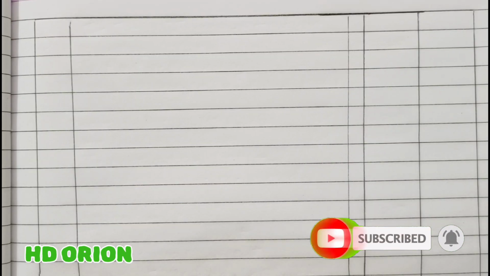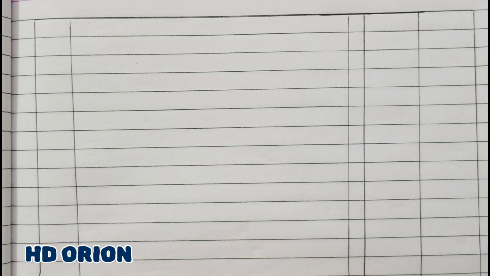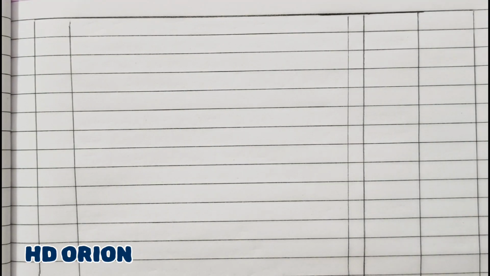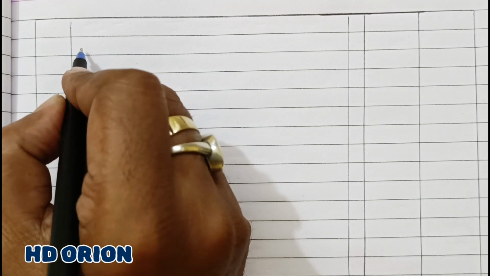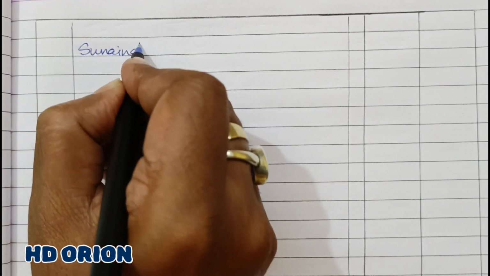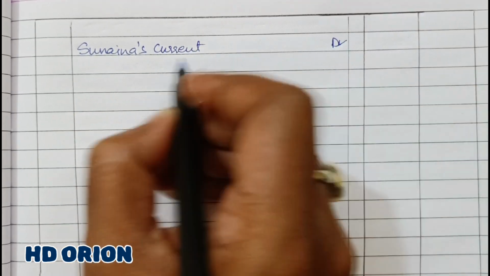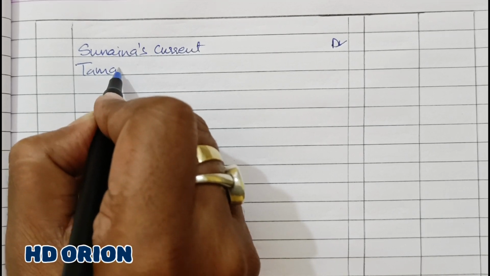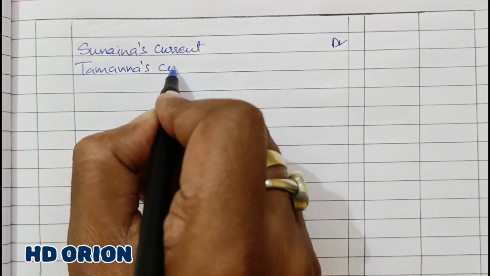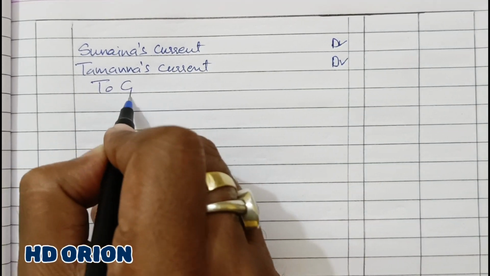Now in the balance sheet there is old existing goodwill on the asset side. Goodwill given in the balance sheet is a debit balance, so it will be credited and partners' current accounts will be debited. So Sunaina's current account debited and Tamanna's, to old existing goodwill.